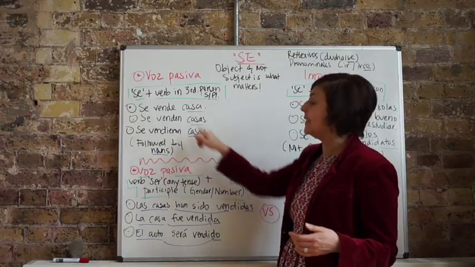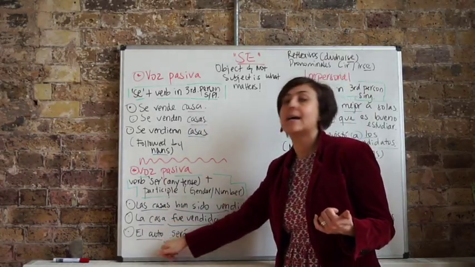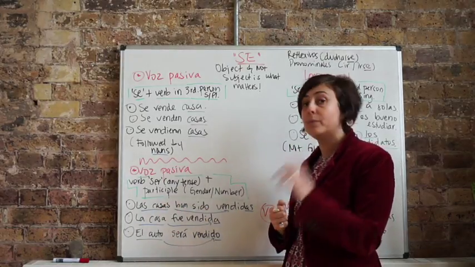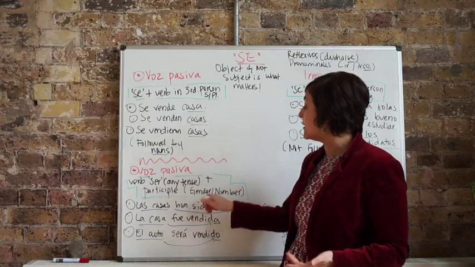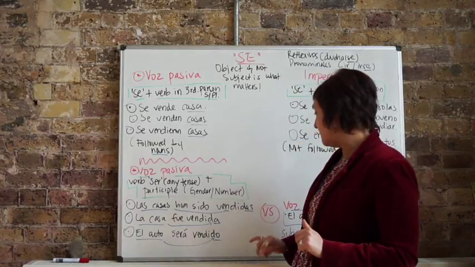Why? Because it is a noun we're referring to, that we're going to see here. Again, casas, casa, auto. That is the part that is defining how the verb will appear. Remember, not the subject. So you know nouns react to gender and number. Alright? That's very simple. Let's look at 3 examples here.